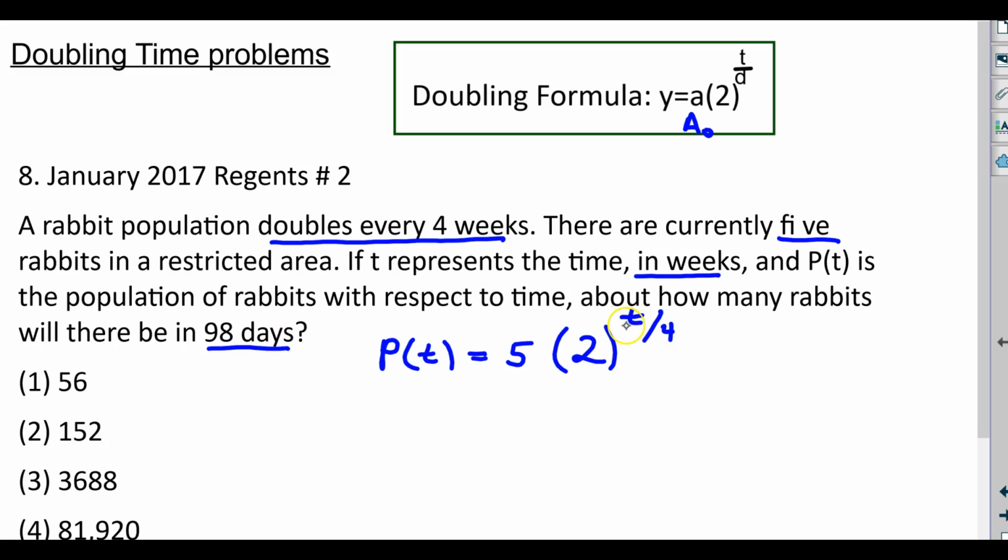Since the other time period is in terms of weeks, we have to convert that 98 days to weeks. We know there's 7 days in a week, so if I take 7 and go into 98, I get 14. So that's the input that we're going to use in the function. So we're going to take 2 raised to the 14 over 4.